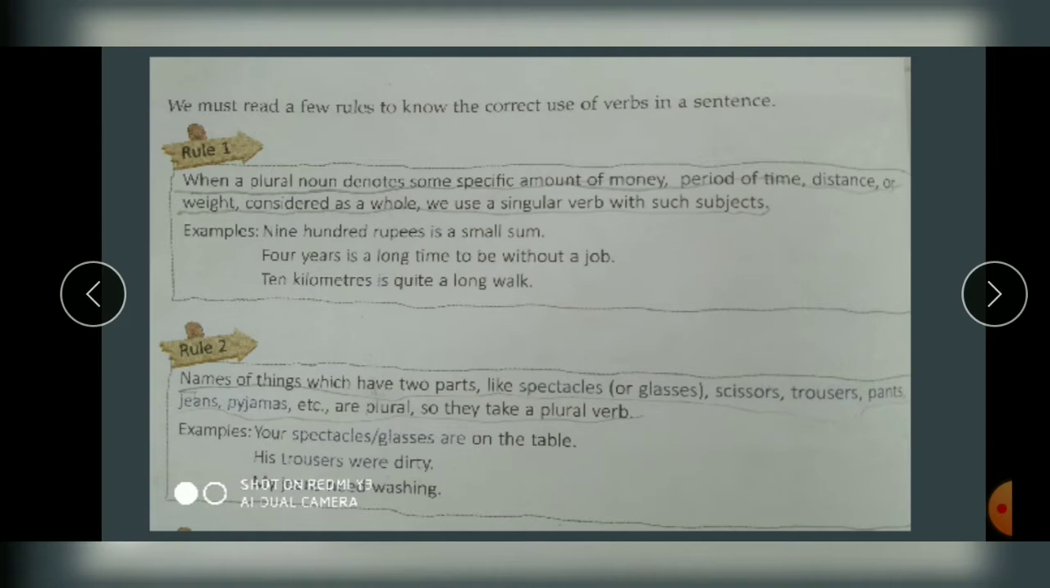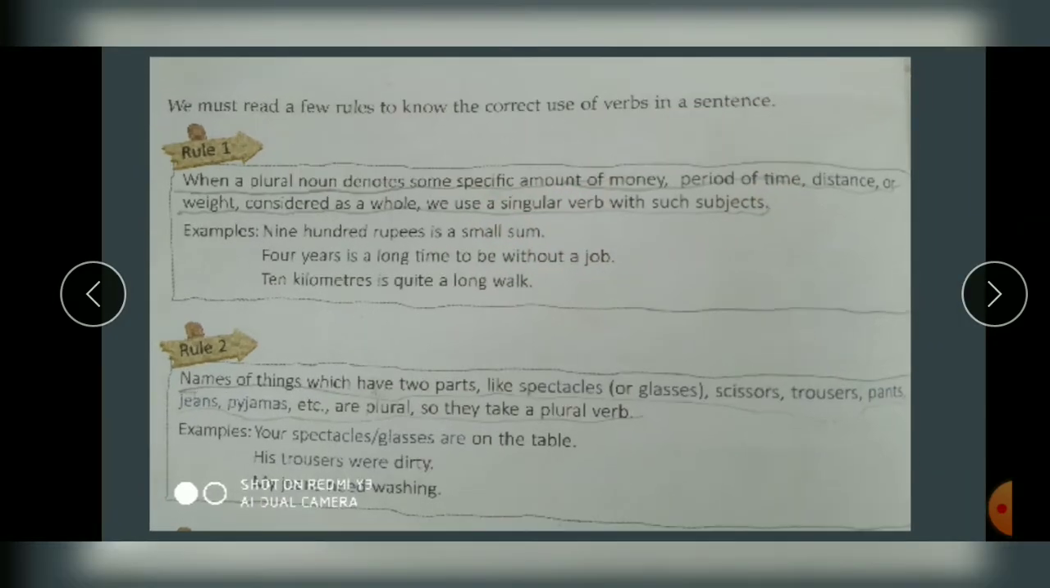Now there are rules. As you can see in your textbook, how many rules are there? 8 rules are there, right? So rule 1. When a plural noun denotes some specific amount of money, period of time, distance or weight, considered as a whole, we use a singular verb with such subjects.